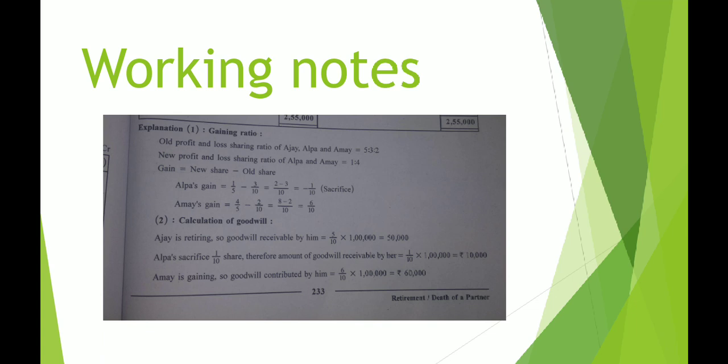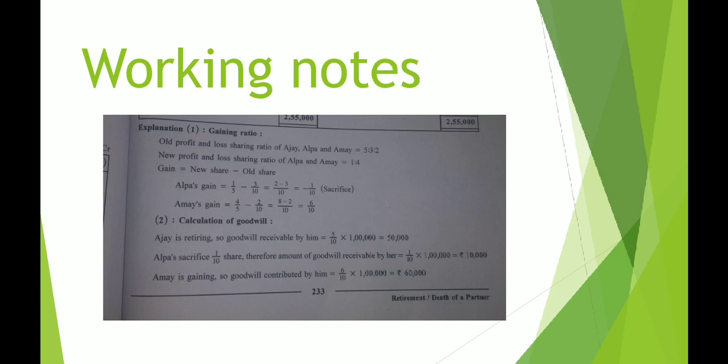This is the reason that before starting the sum, you should observe the entire question carefully. Then you have the old ratio as well as the new ratio. Then simply putting it in the formula of gain, that is new share minus old share, you will easily get to know which partner has gained how much.